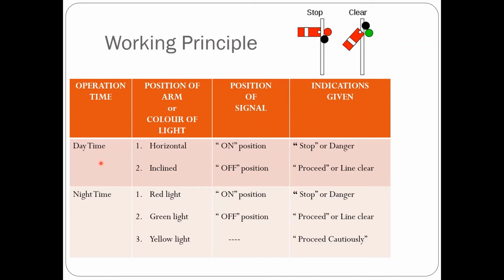Whereas at night time, the arm position is not visible to the driver. So depending on the light indications, for example, if it is a red light, which means stop or danger and the train needs to be stopped, it's an on position of the signal. Whereas the off position is indicated by a green light, which gives an indication to proceed, or the line ahead of the driver is clear, so the driver can proceed. And if it is a yellow light, which means the driver needs to proceed cautiously. So this is the working principle of semaphore signal.